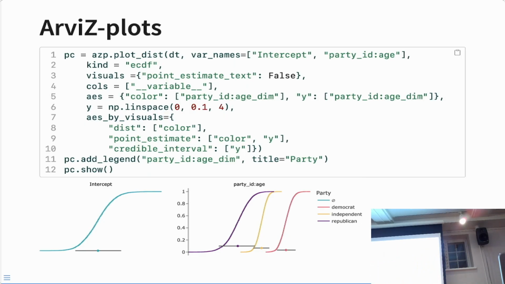Then we have these visuals, okay? But we also have this special name for variables. So what we are saying here is that the columns are divided by variables. And this party ID is a three-dimensional variable, actually. We're building the marginals. And then we can specify the mapping. So we want to map the color to this variable, but also the height of these points there. These mappings are to provide a custom mapping, add legends, and all that kind of thing.